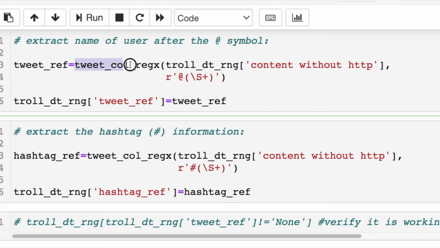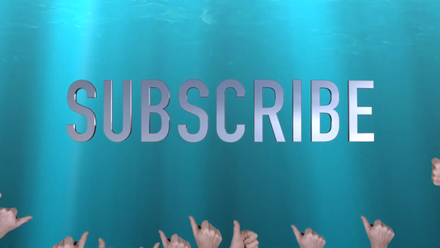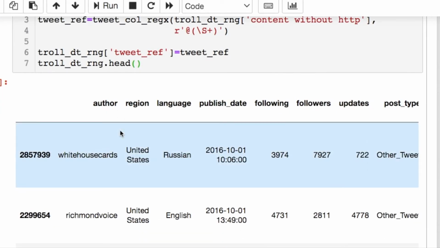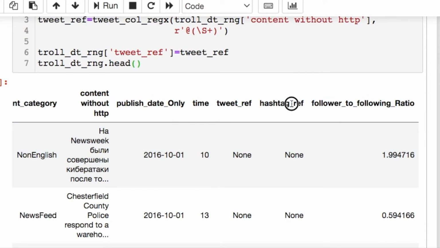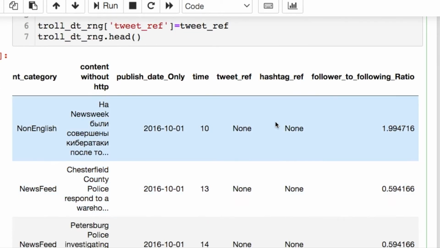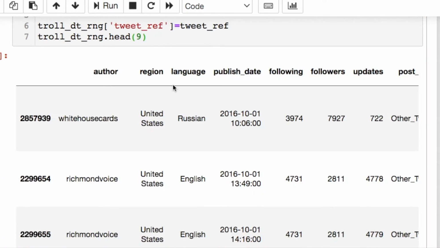Therefore, I use the function that I just created, and I call in the column that has all of the tweets. From there, we're using our pattern to extract it and throw in a new column into our data frame, which is our referencing. So we can look at that real quick. So let's scroll over, and we're going to see that we have the hashtag and the tweet that you can use after you use this function. You just change the @ symbol to a hashtag, and then it'll store this, and it looks like we have none. But let's see how this looks.